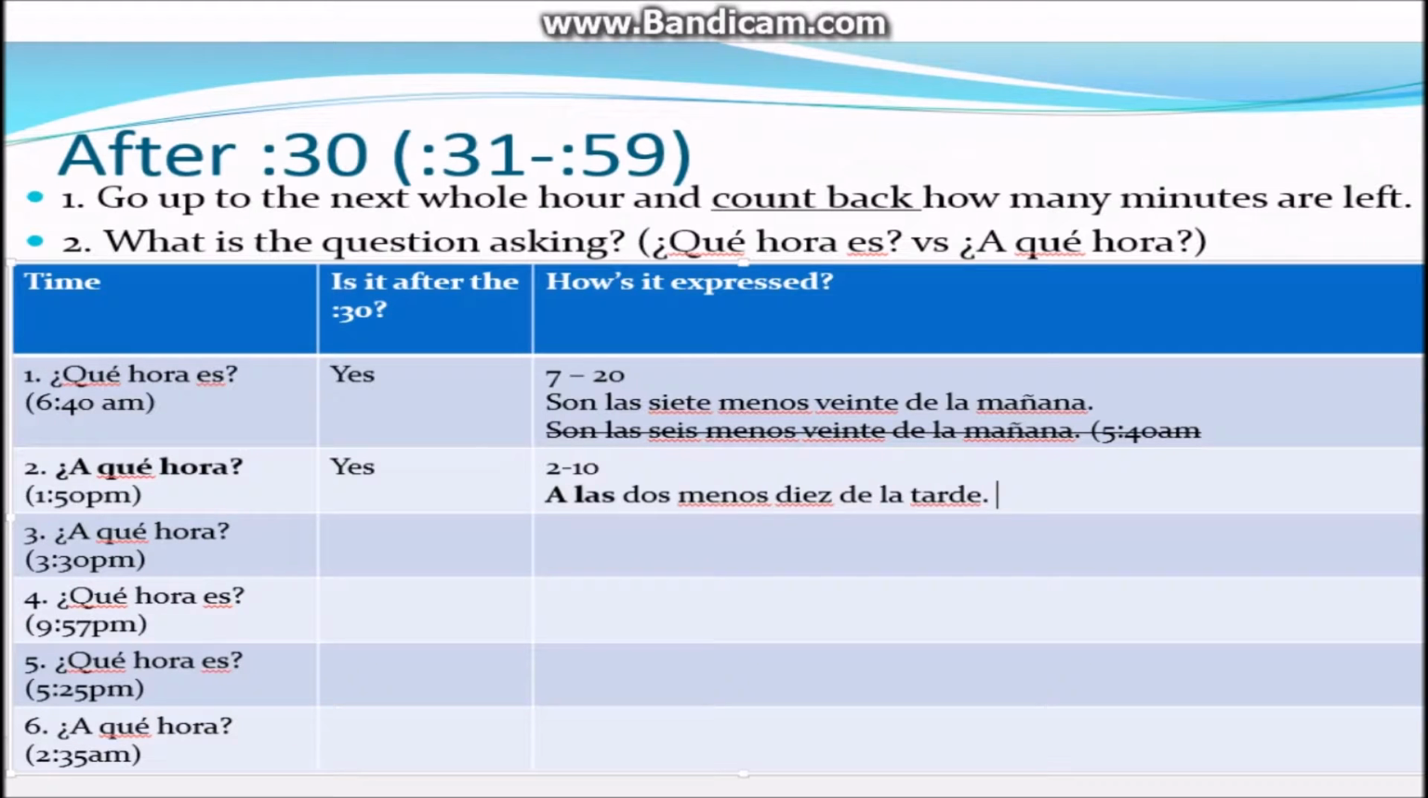Let's go to number 3. ¿A qué hora? 3:30 p.m. Is it after the 30? No. If it's exactly 30 or it's half past, it doesn't matter. It's only when it's after the 30 can we go up. So the question is ¿a qué hora? What is the proper response to that in this case? A las 3:30. Or we could say a las 3:30 de la tarde. So the media part we'll come back to. It's on the next slide. Let's look at number 4.